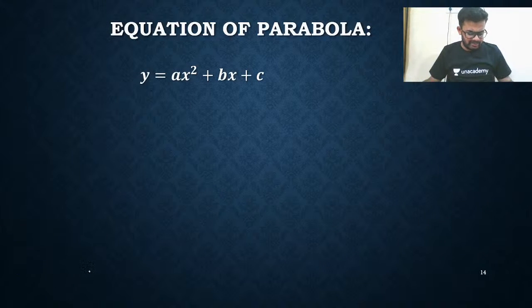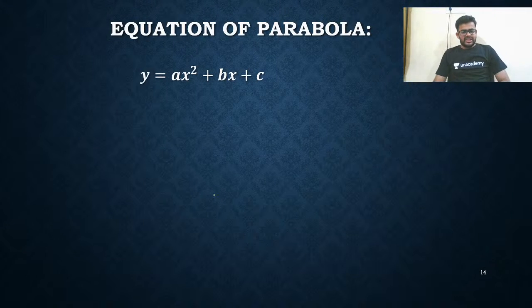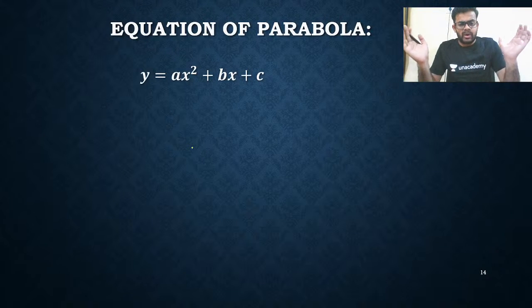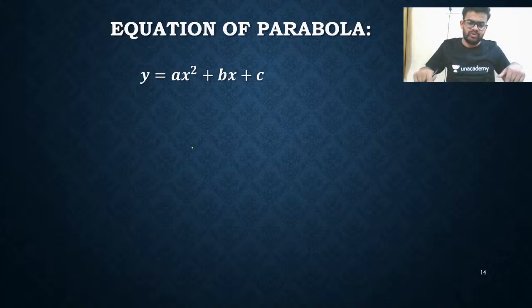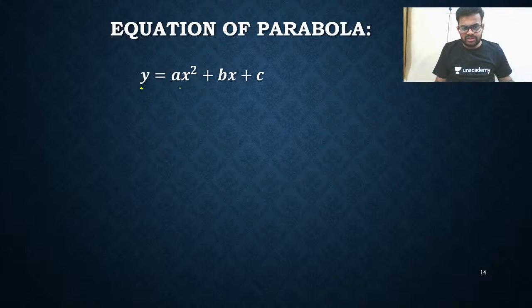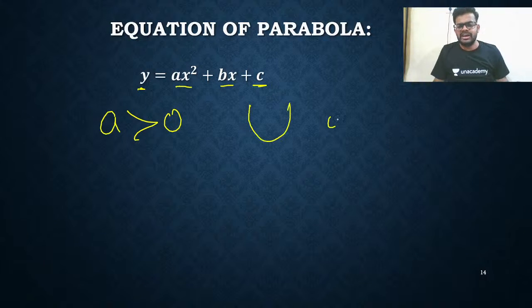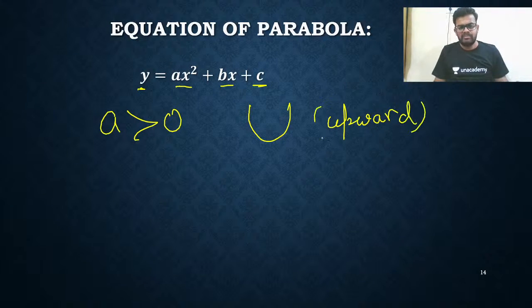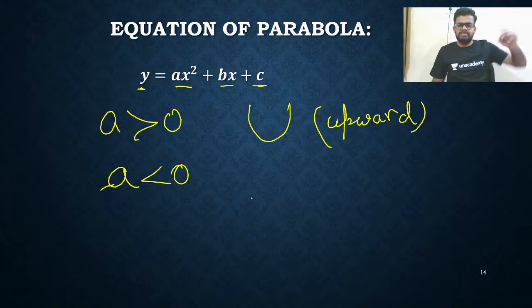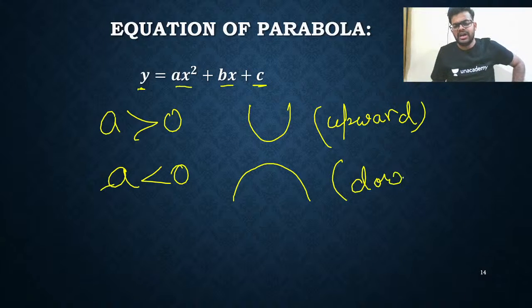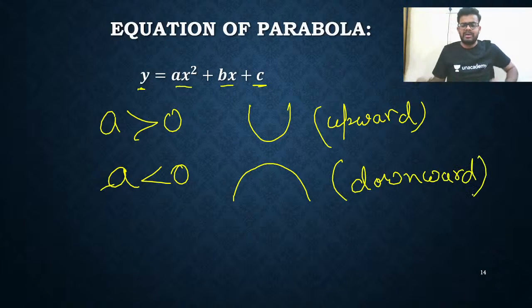Now I am telling you some important points. In which situation will we get an upward parabola and in which situation we'll get a downward parabola. Listen, y is equal to a function of x, meaning y is equal to ax square plus bx plus c. If a is greater than 0, it will be an upward parabola, meaning the open mouth will be upward. If a is less than 0, meaning the multiple of x square is less than 0, it will be a downward parabola, meaning the open mouth will be downward.